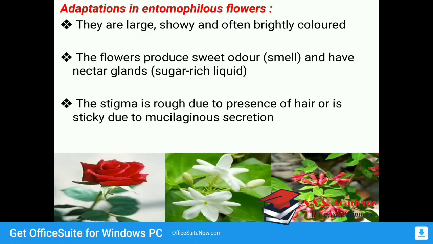The flower produces sweet odor and has nectar glands, a sugar-rich liquid, so that it can attract those insects. The stigma is rough due to the presence of hair, or sticky due to mucilaginous secretion. These are the adaptations in entomophilous flowers.